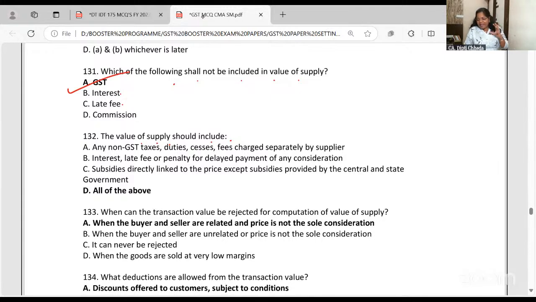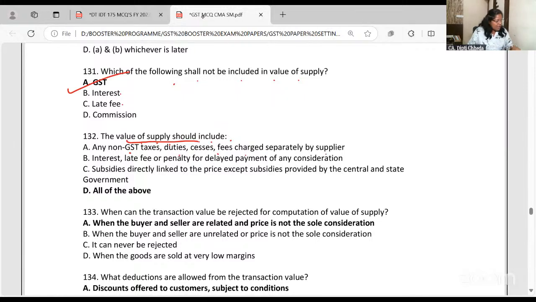I have made very nice small one minute snippets for value of supply because it is compulsory going to come for a 5 to 7 marks question. The same thing repeats and students usually make the mistake in subsidy. I'm not discussing all that now, but highly recommended that you watch the last 2-3 snippets. Right now, value of supply shall include non-GST taxes, duties, cess, fees which are separately charged.